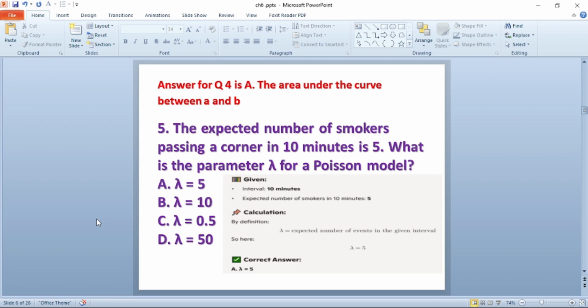So here the interval is 10 minutes. The expected number of smokers in 10 minutes is 5. So in the calculation, lambda is equal to the expected number of events in a given interval. So the lambda is 5. So the answer is A.